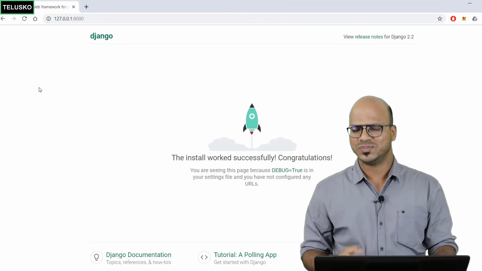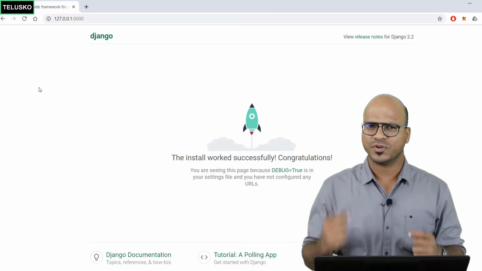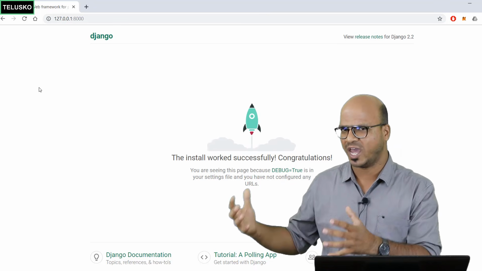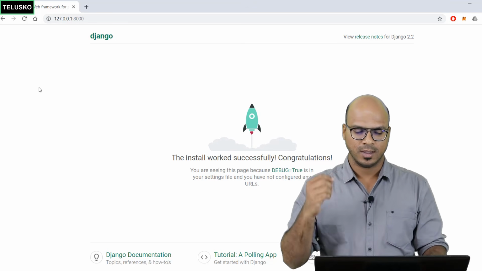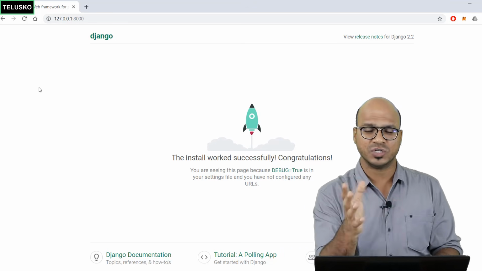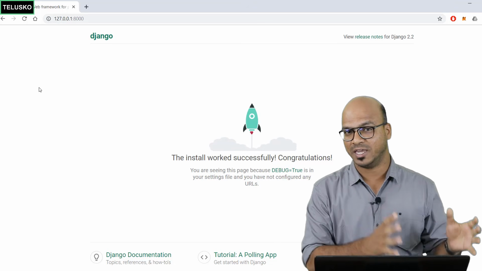But then we don't want this. We want something extra, right? We want to build a web application. That's what we do, right? So when you say you are using Django, it means you want to build a web application. Now there are two types of web application we can talk about. We have static pages, and then we have dynamic pages.